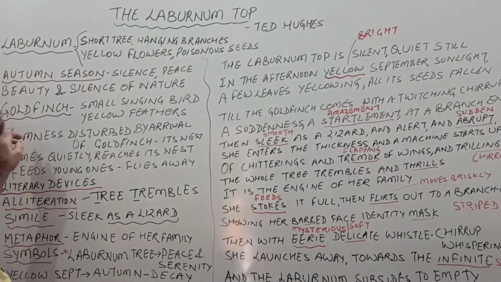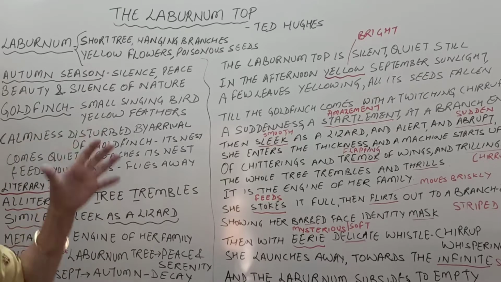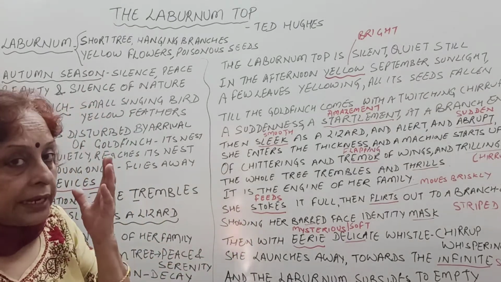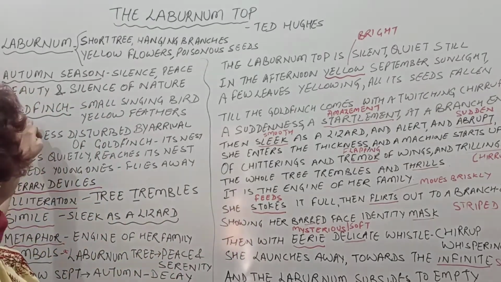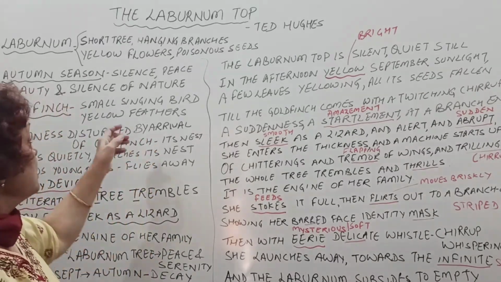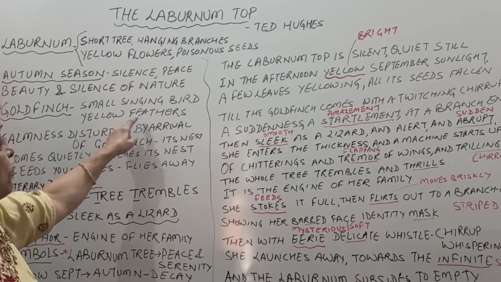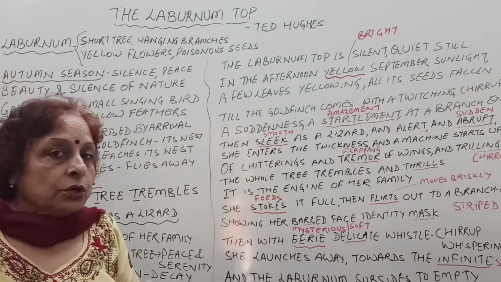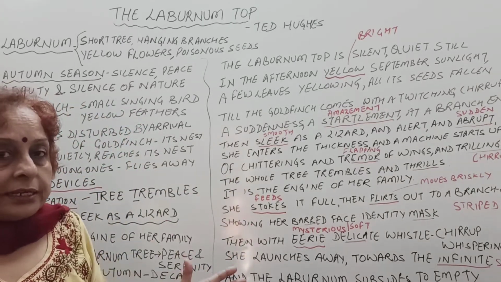Now there is also a bird in the poem, the goldfinch. The tree is silent and it is autumn season. The bird goldfinch arrives. What is a goldfinch? It is a small singing bird with yellow feathers on its wings. So the tree is silent, there is stillness.